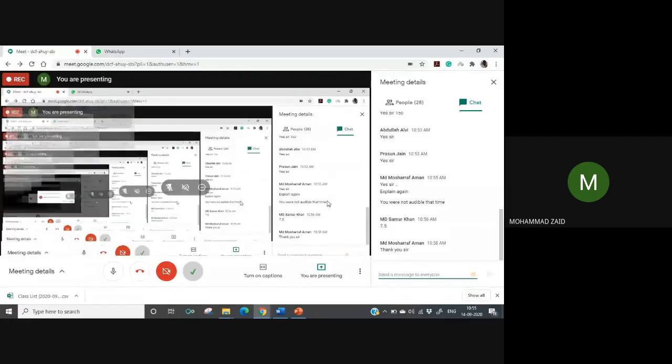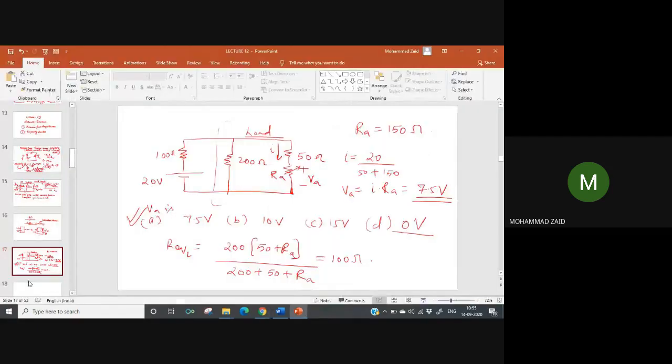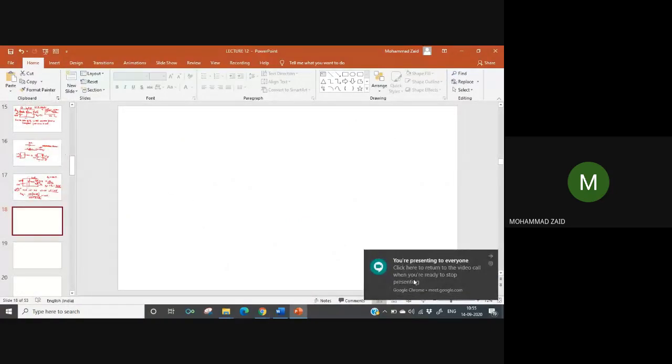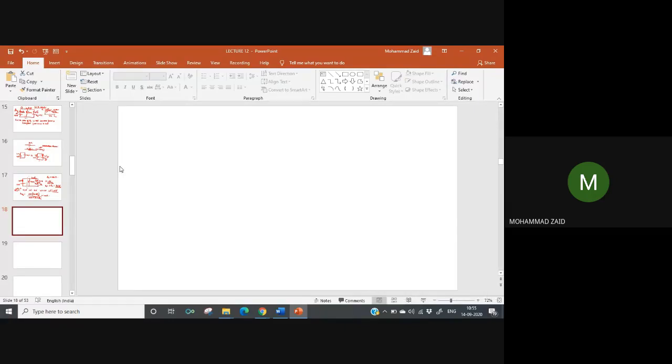Now it is clear. Now you tell me whether you are getting 7.5 or not. It's very easy. Very easily you can calculate this question now. 7.5 volt. Total current you can calculate in the system.